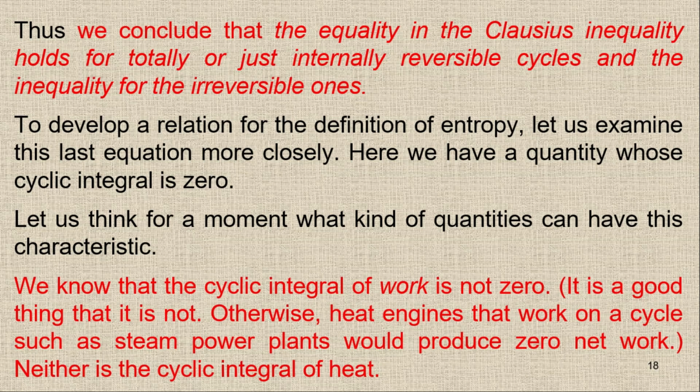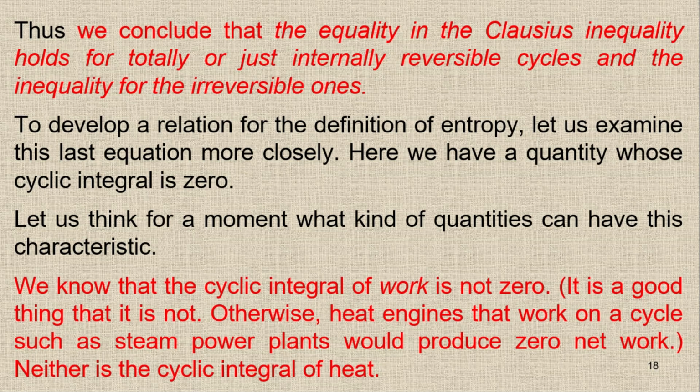Now, we know that the cyclic integral of work is not 0. Because if the cyclic integral of work were 0, you would not get work from the power cycles or power plant. The power plant would produce zero net work. So the cyclic integral of work is not 0.